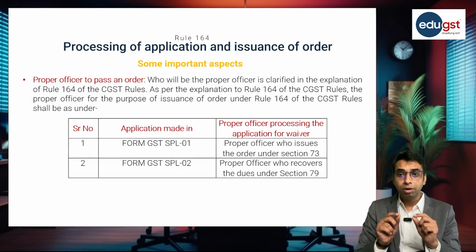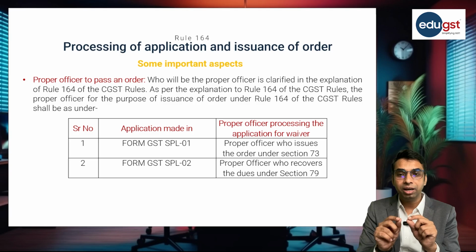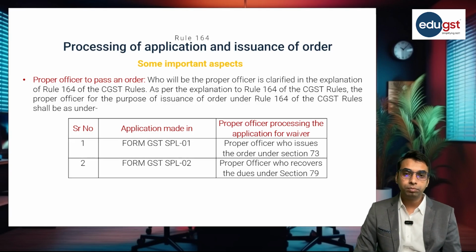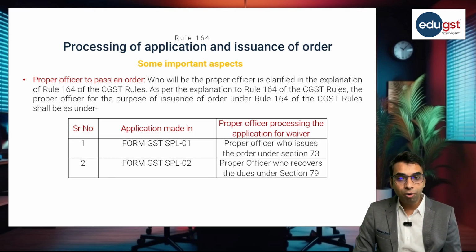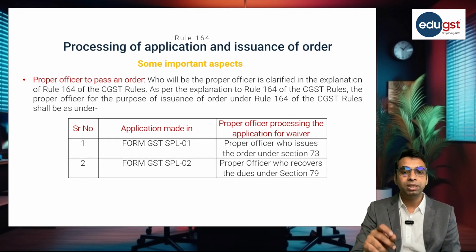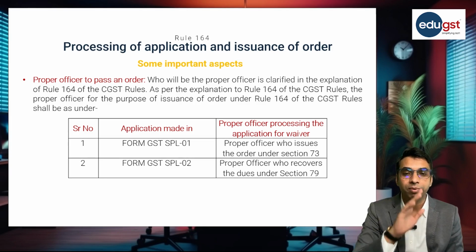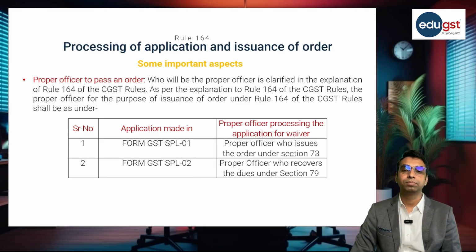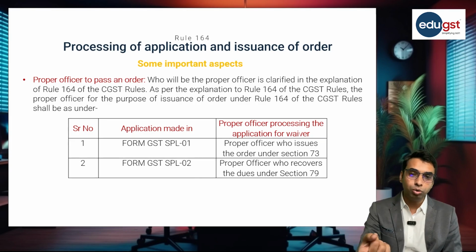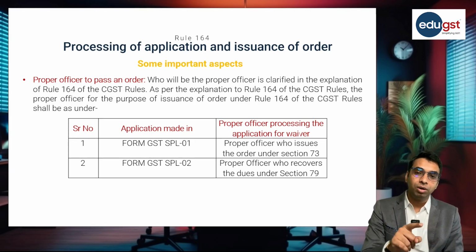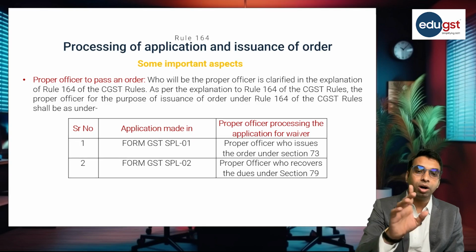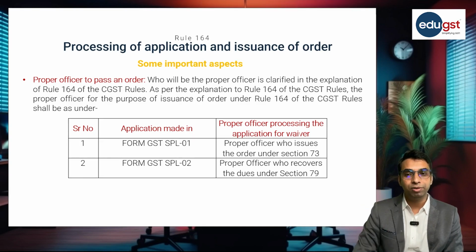In case of form GST SPL 02, the proper officer who recovers the dues under section 79 will be the proper officer for the purpose of passing order under section 128A. So in case of show cause notice, the officer who issues the order under section 73 will be the proper officer.